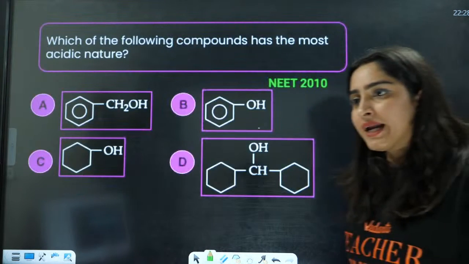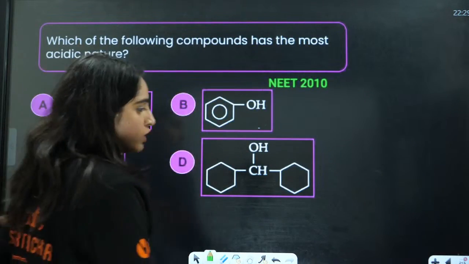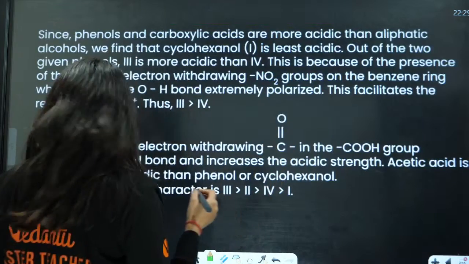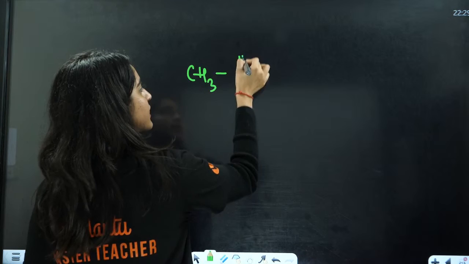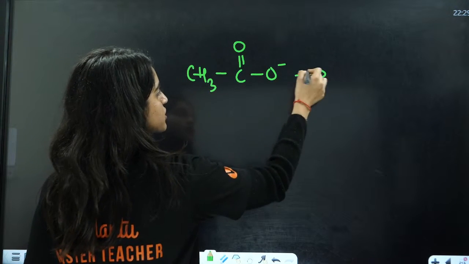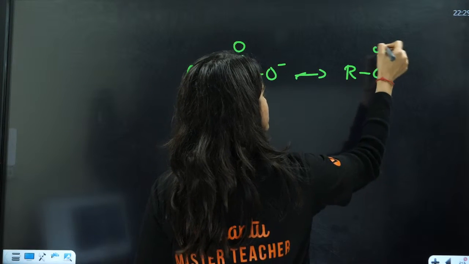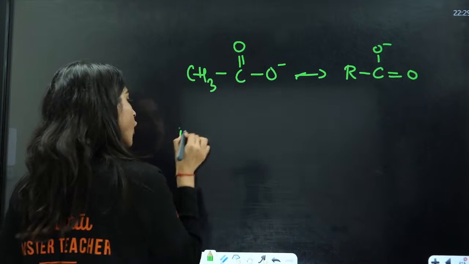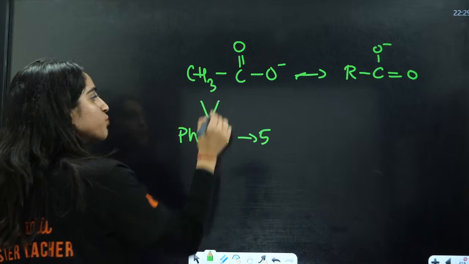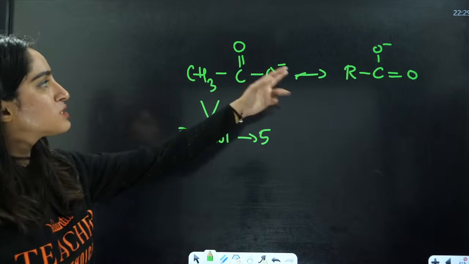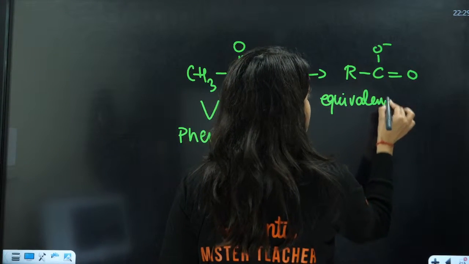Okay, everybody. Never assume that, ma'am, as you know, acetic acid has, for example, this is acetic acid. Now, ma'am, acetic acid has just two resonating structures, and phenol is having 5 resonating structures. Even then, this is more acidic as compared to phenol because these are equivalent resonating structures.